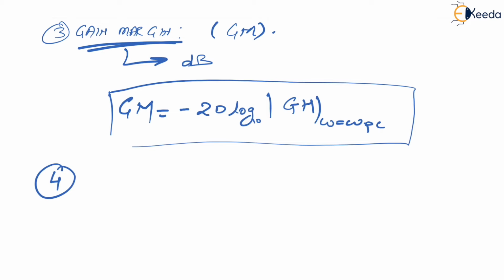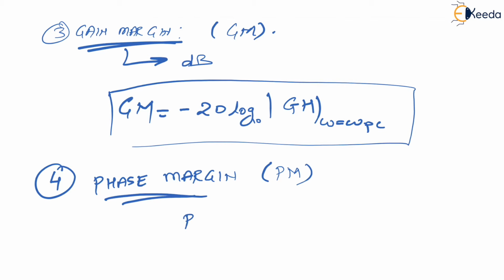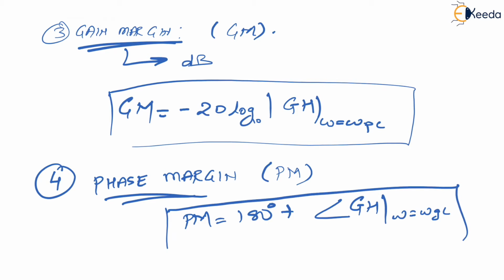So the phase margin formula is nothing but 180 degrees plus angle of GH at omega equal to omega GC. Getting my point? At omega GC. Now I will take some examples so that it will be very useful for you, and you will understand the interpretation part. Let us take some examples for that.